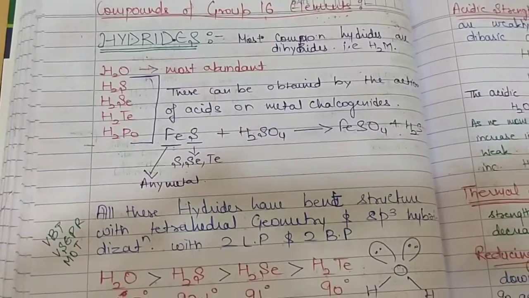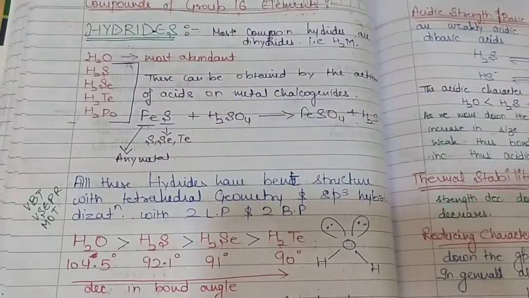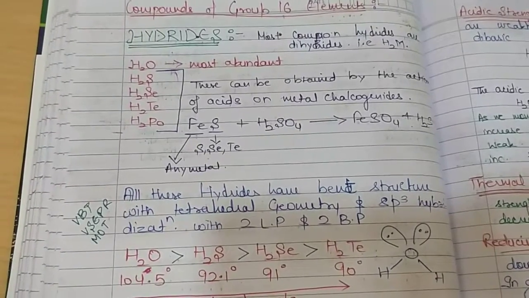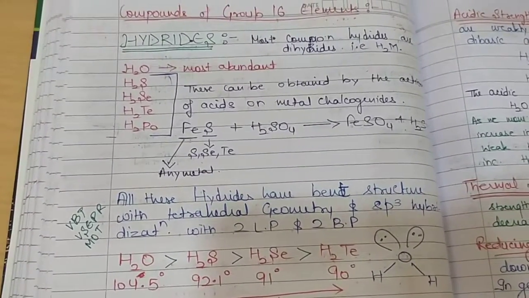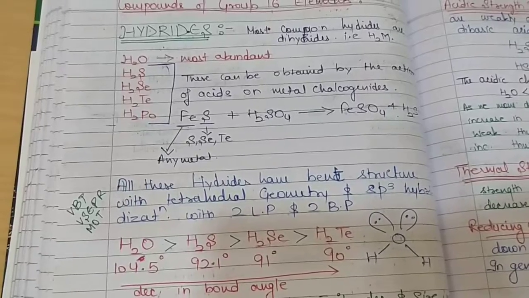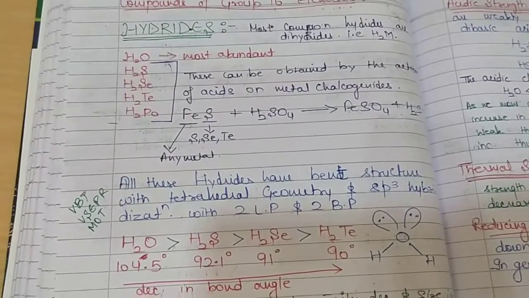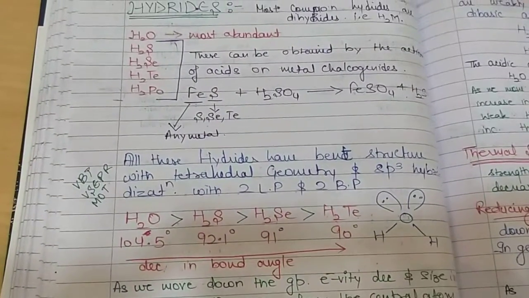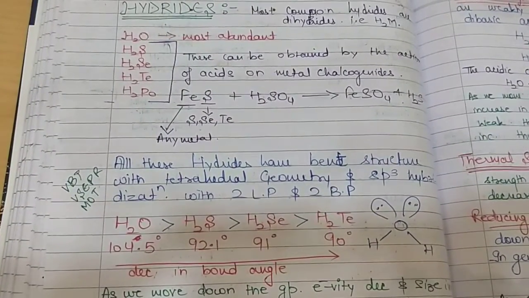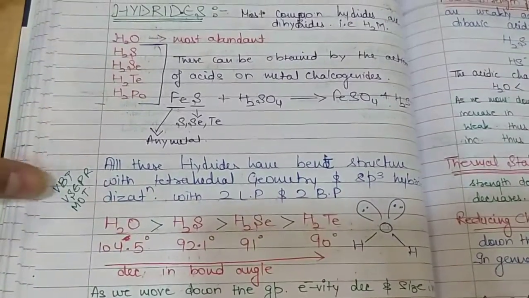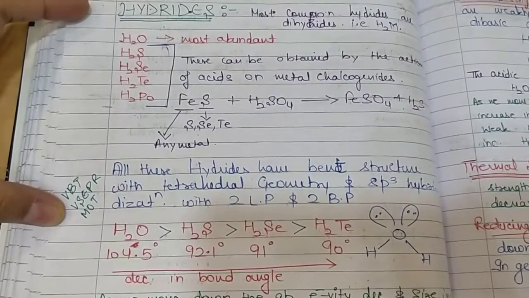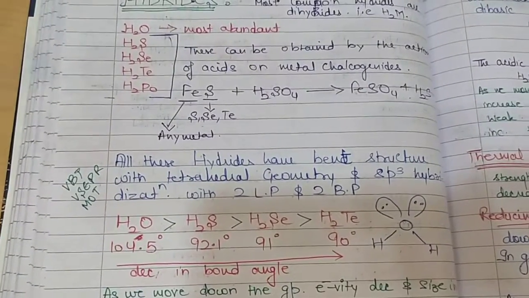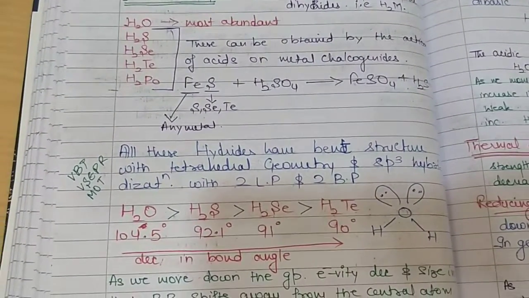All the hydrides of group 16 elements are having bent structure. By bent structure I mean the shape is bent but the geometry is tetrahedral due to the presence of lone pairs. I hope as in the last semester you have already done the theories of chemical bonding, that is valence bond theory, valence shell electron pair repulsion theory, MOT. So you are very well aware of the geometries, bond angles, hybridization.